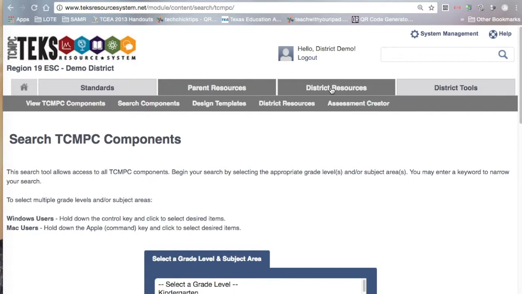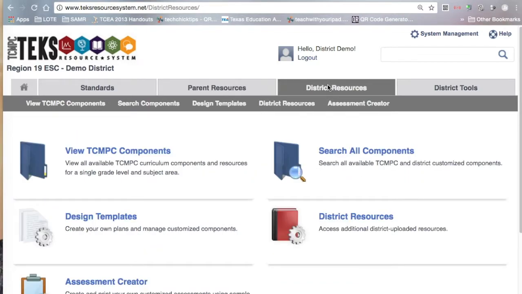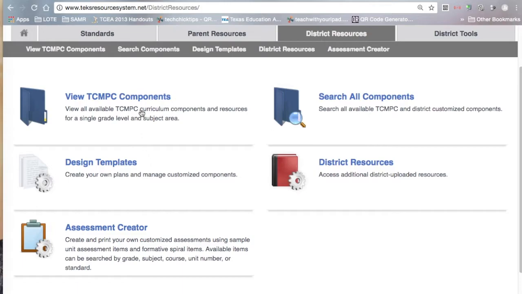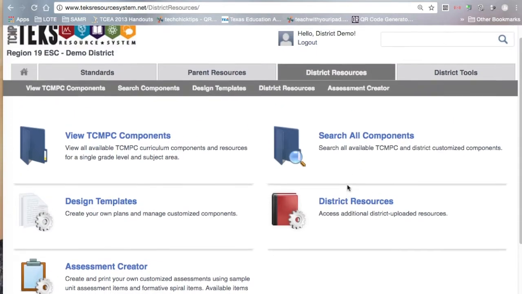This next tab, the district resources, is where you're going to be spending most of your time. So I'm going to go ahead and click on it, although if you notice, if I hover over it, I get the sub menu down here, so I can go ahead and click on any of these. It's the same information that you'll see right here on the bottom. But I have the View TCMPC components, design templates, assessment creator, search all components, and district resources.